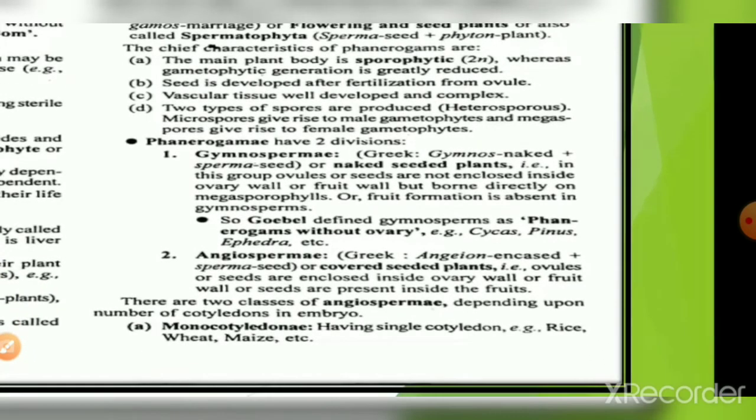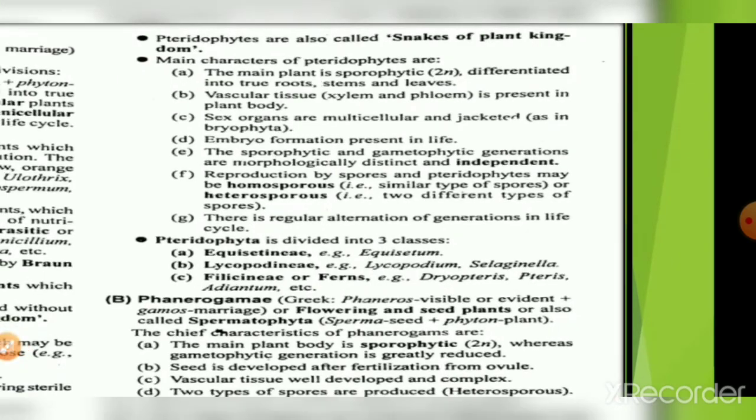Gymnosperm means the naked seeded plant, likewise Cycas, Pinus, all those things. And angiospermic plants are the rest of the plants, that is, the enclosed or covered seeded plants, for example mango, wheat, maize, all those things. Then these are also divided into two types. One is monocotyledons and another one is dicotyledons. Monocotyledon means having a single cotyledon, like rice, wheat, maize, etc. And dicotyledon means mango and jackfruit, guava, all those are known as the dicotyledonous plants.